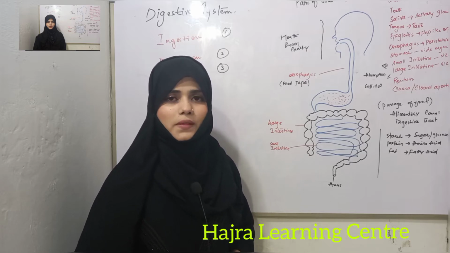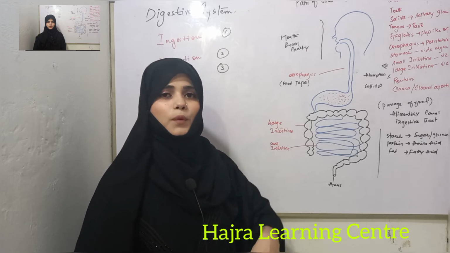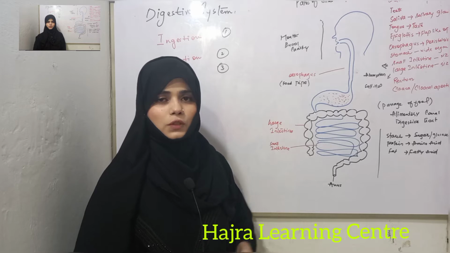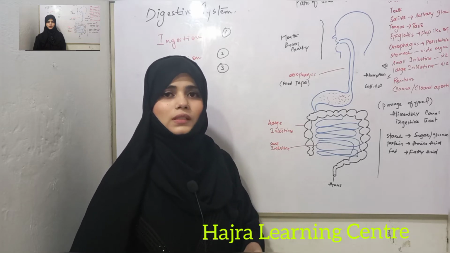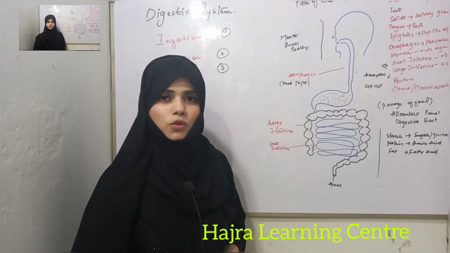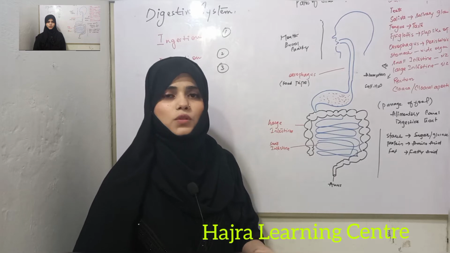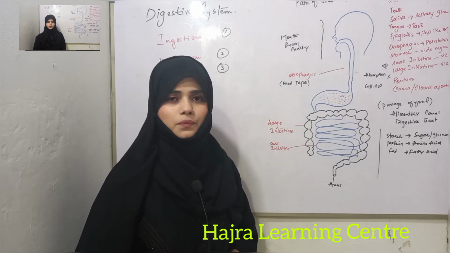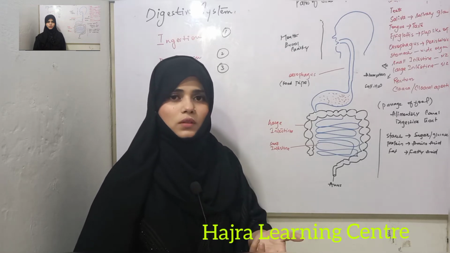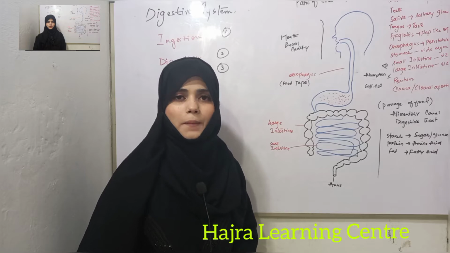Sometimes in a few people, whenever they vomit, there is movement opposite to the peristalsis movement. During vomiting, the food is coming from stomach to your mouth. This type of food movement is called antiperistalsis. I mean, it is opposite to peristalsis. So food is coming directly from stomach to your mouth during vomiting. So this type of movement is called antiperistalsis.